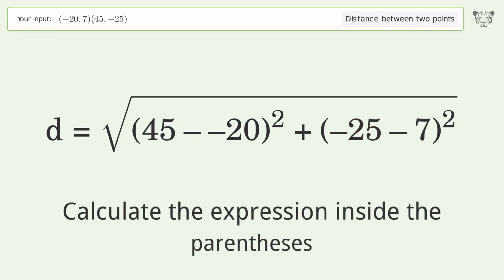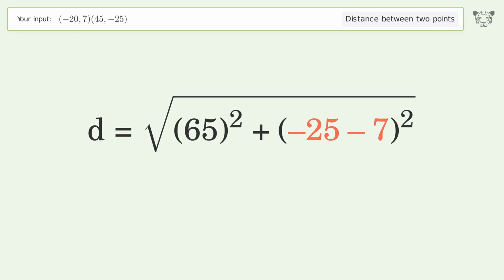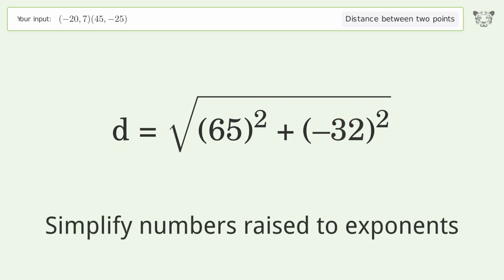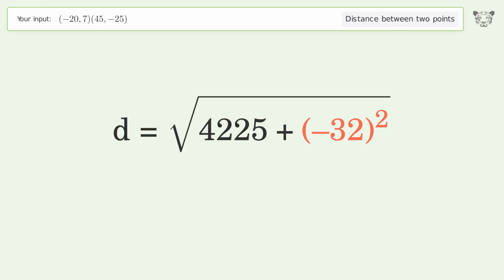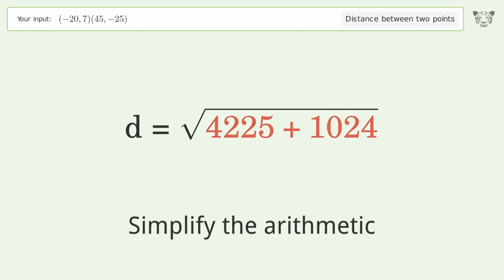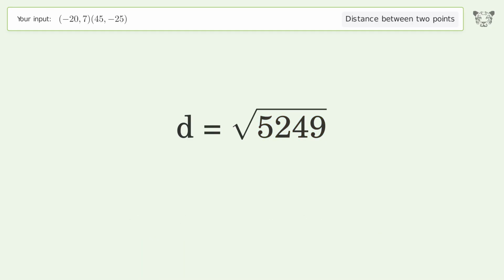Calculate the expression inside the parentheses. Simplify numbers raised to exponents. Simplify the arithmetic. And so the distance between the 2 points is the square root of 5,249, or 72.45.